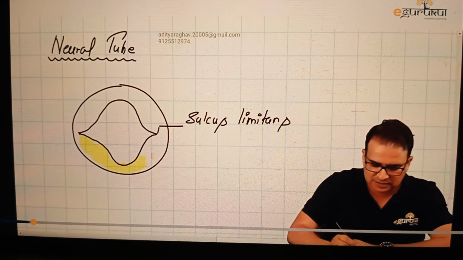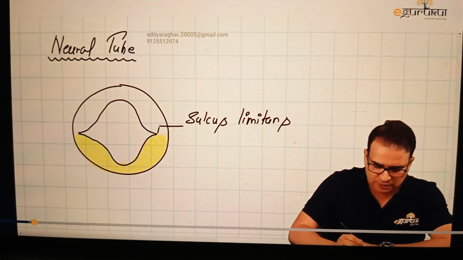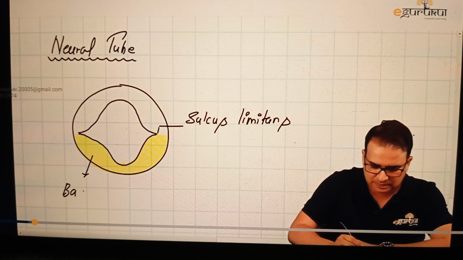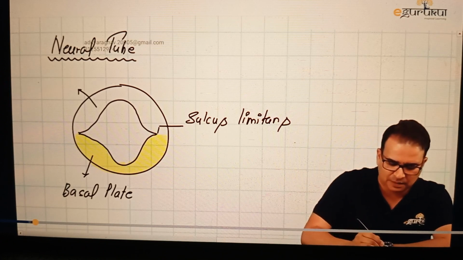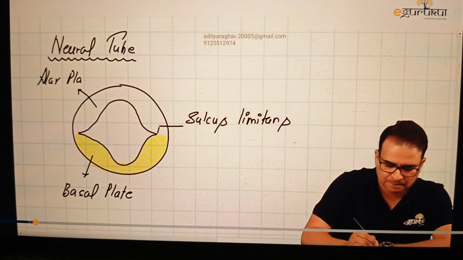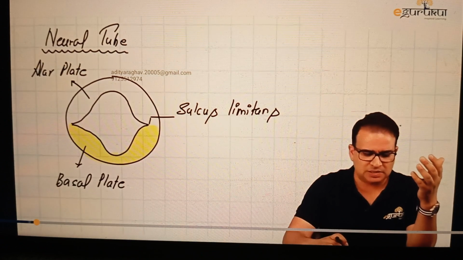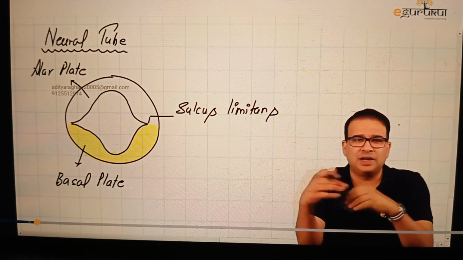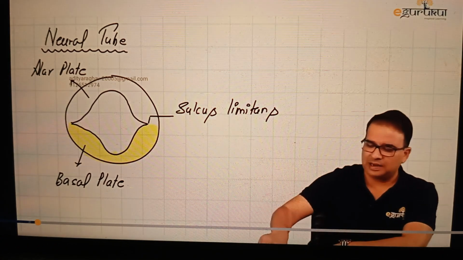We have one ventral part, the one which I'm highlighting. This is the ventral part of the neural tube, and it is referred to as the basal plate, whereas the dorsal part is referred to as the alar plate. So basal plate and alar plate. This division of the neural tube is to be discussed in embryology separately. We're just looking into the part which is required for head and neck cranial nuclear development. So the sulcus limitans divides the neural tube into the ventral basal part and the dorsal alar part.